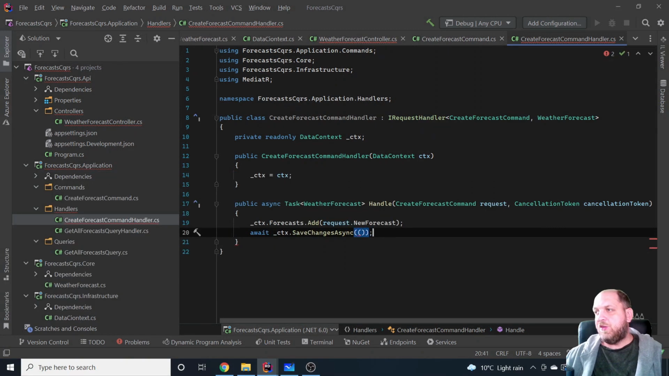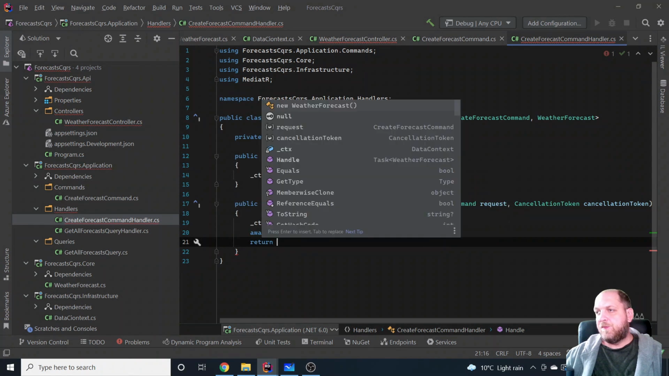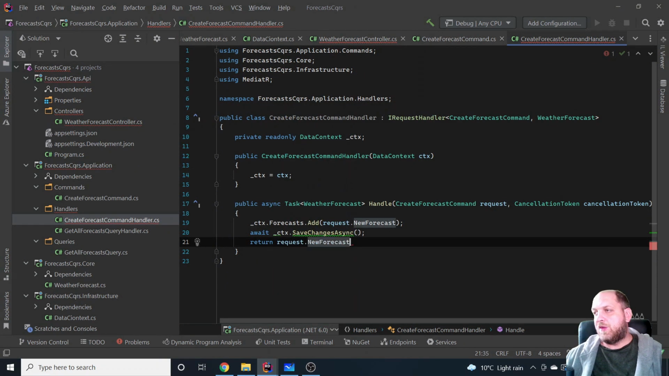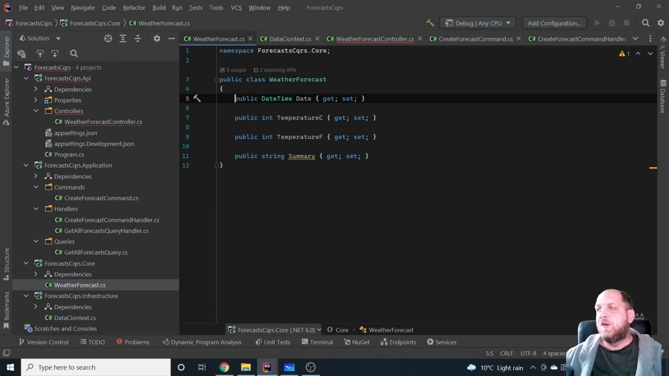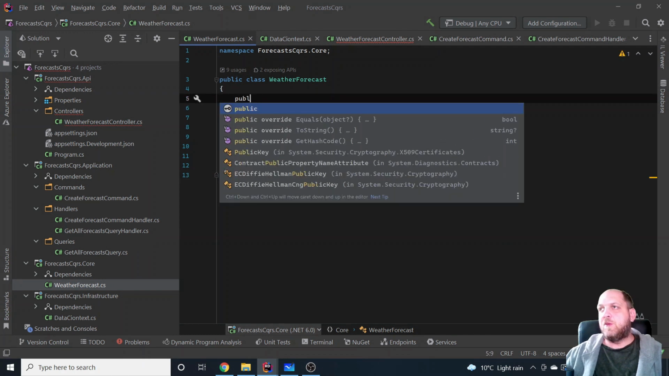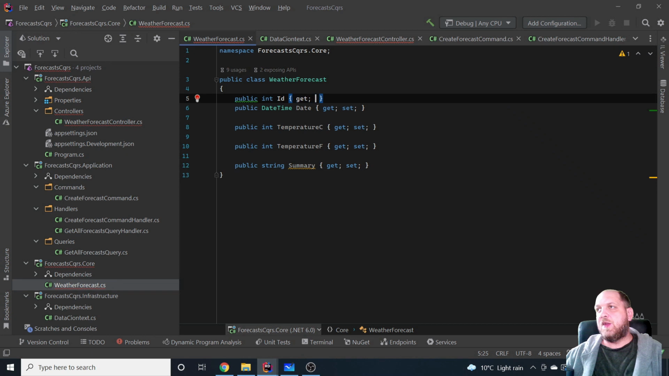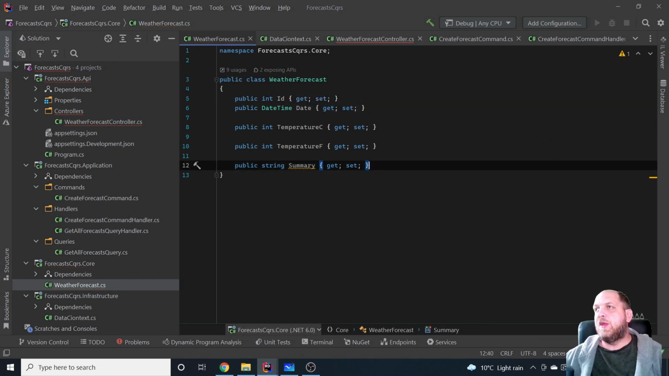That would save the changes, and then we could just simply return the created forecast, because by the time we hit this point, it will be already created in the database. It will also have an ID, and everything will be fine. Now, I guess this is something that we will need to also change here, because we need also in the domain model public int ID get set. Otherwise, it will not work, because Entity Framework will not know exactly what the identifier should be. And I guess we should be good to go with this one.